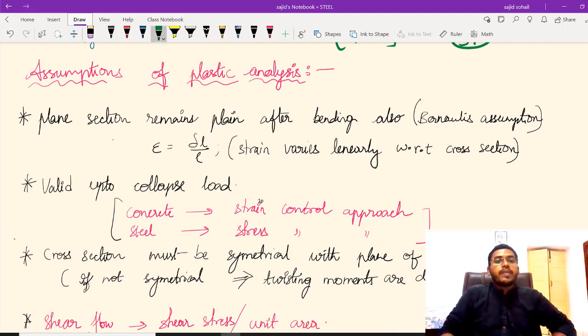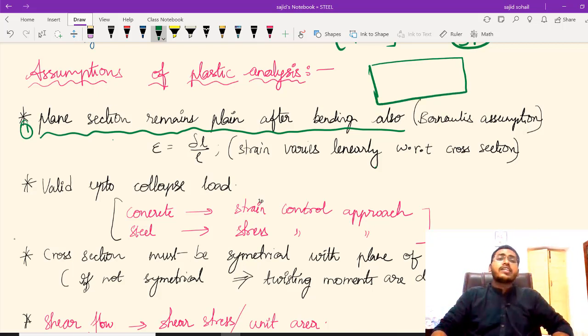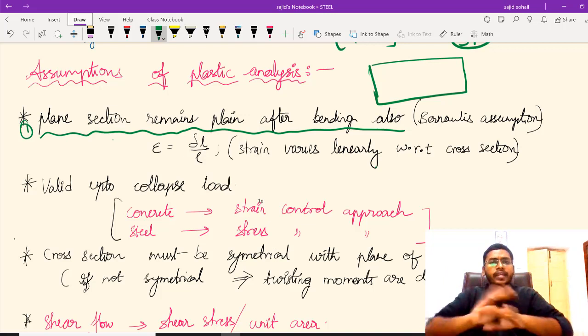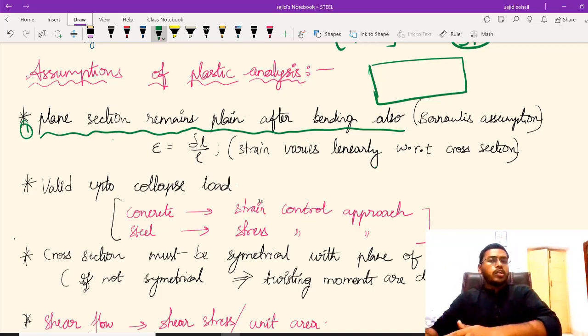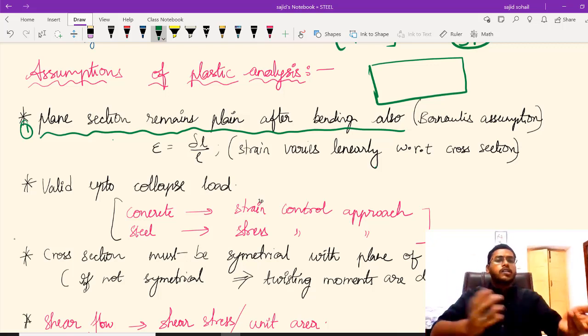So the first assumption is that a plane section remains plane after bending also. This is also the very first assumption we studied in RCC. Do you remember? What does it mean? I want to teach everything from scratch because I can't expect you to complete RCC first. You can study however you like. It is not mandatory that you finish RCC and only then start steel structures. It is up to you. You can start steel structures and then go to RCC also.